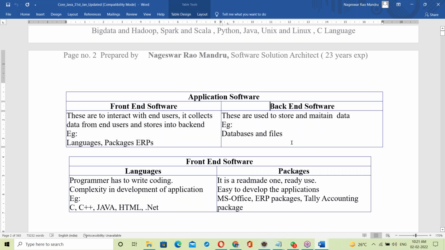So what is back end here? Back end is used to store and maintain data. Storing and maintaining data: databases and files come in this category.